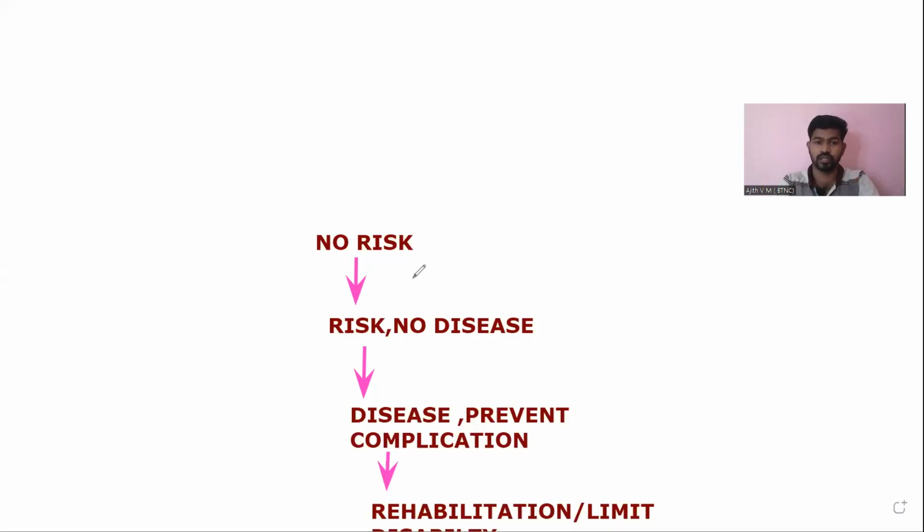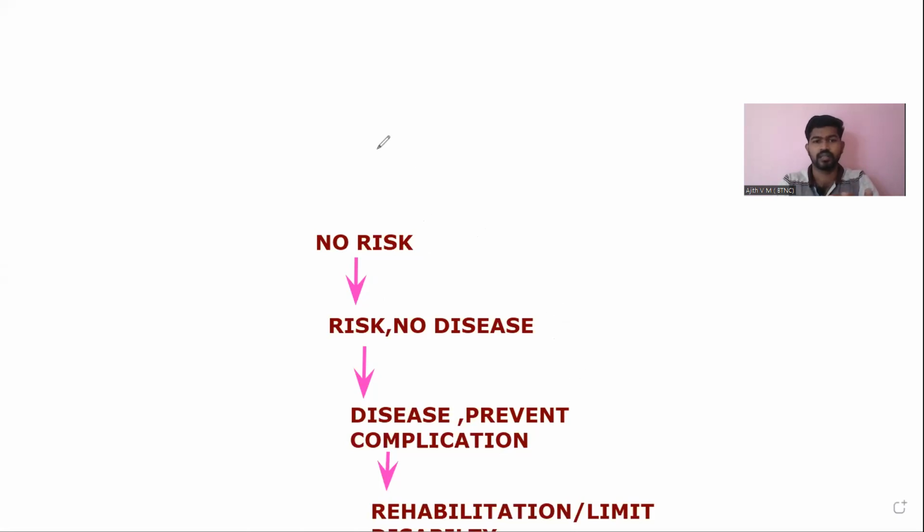Here I will explain with this flow chart. Here I have mentioned no risk, no disease, prevent complication, rehabilitation, or limit the disability.